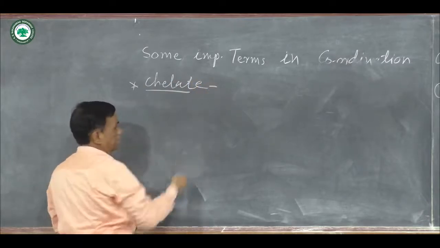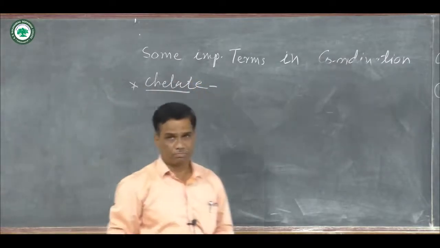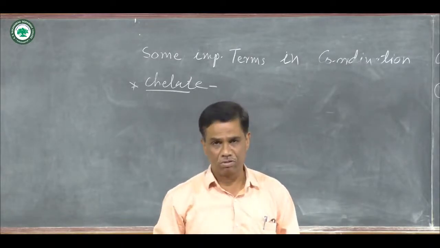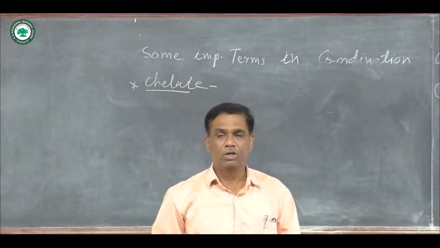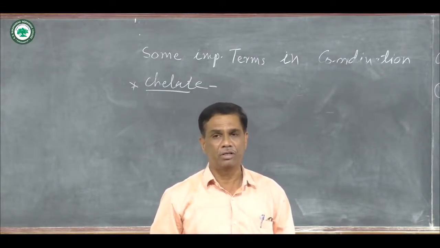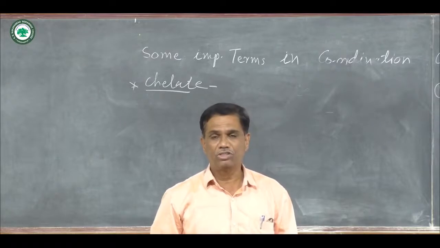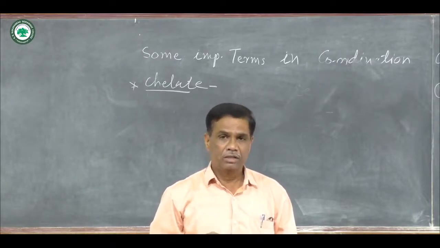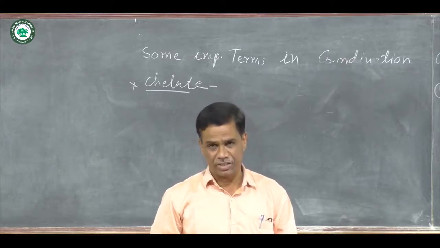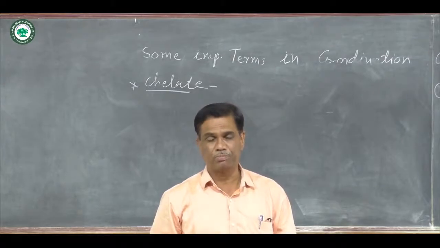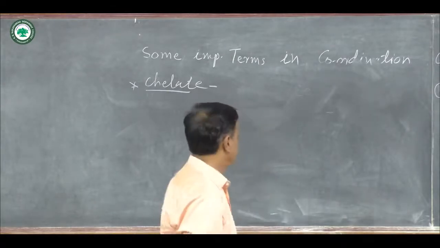The Greek word chelate means crab claw. Like a crab claw, a number of bonds are formed with the central metal atom or ion by ligands, and these ligands are known as chelate ligands. These ligands are chelating agents, and the total phenomenon in the formation of a complex compound is known as chelation.